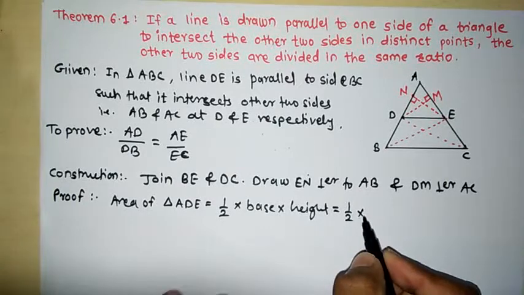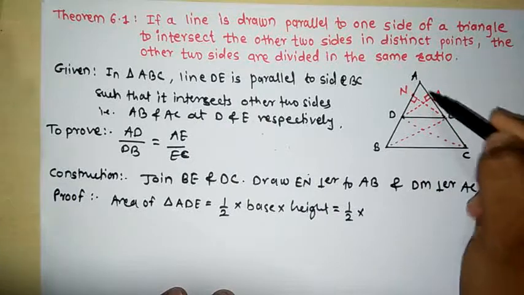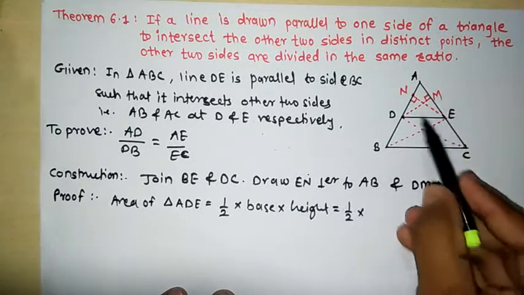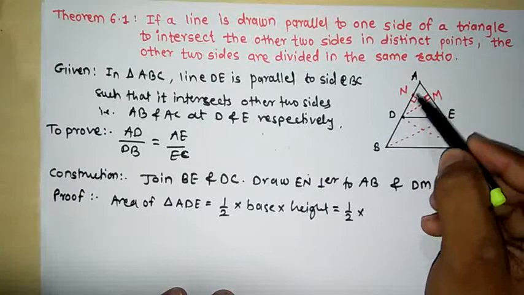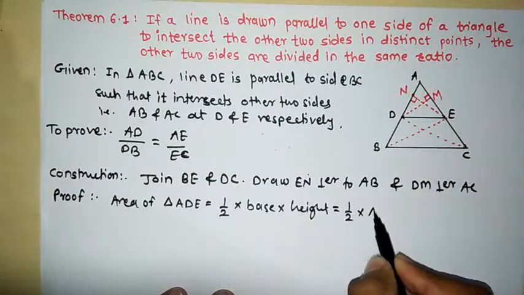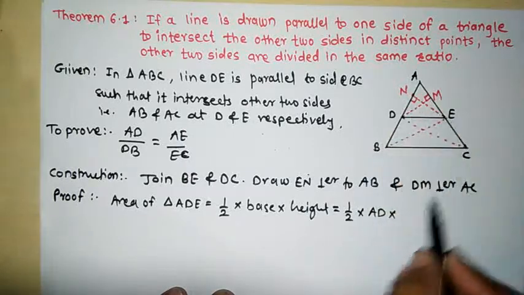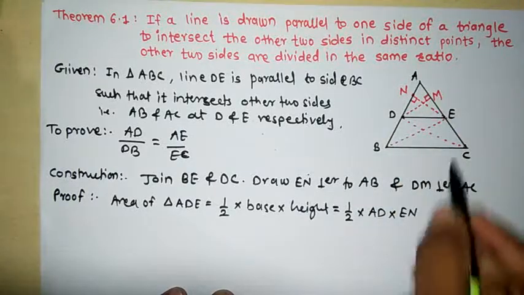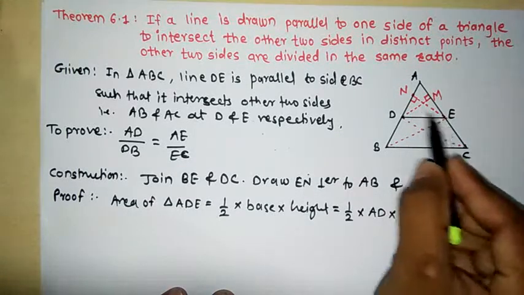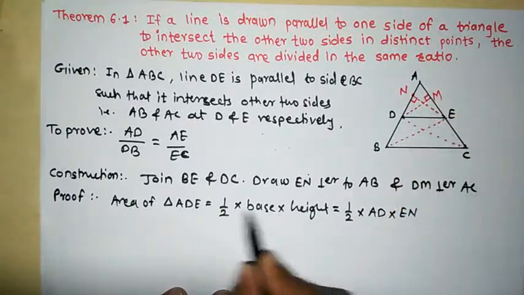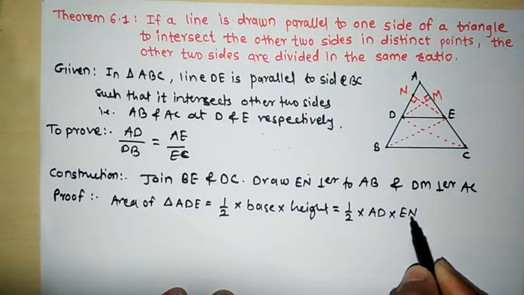What is the base here? In triangle ADE, if we assume AD as the base, then what is the height? EN is the height, because we consider the perpendicular for the height. AD is the base and EN is the height. So the area of triangle ADE is equal to 1/2 AD into EN.